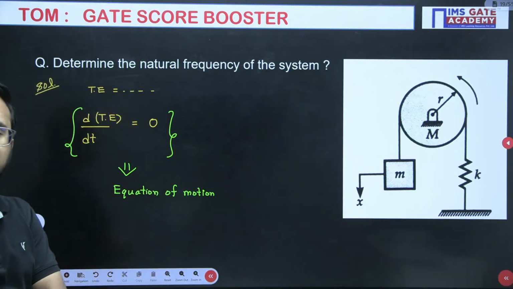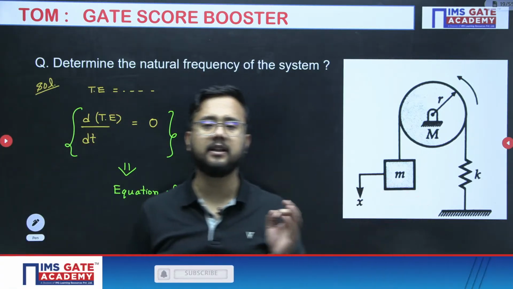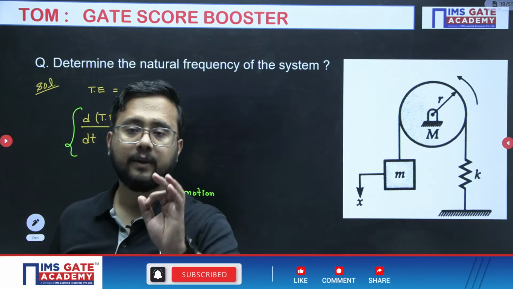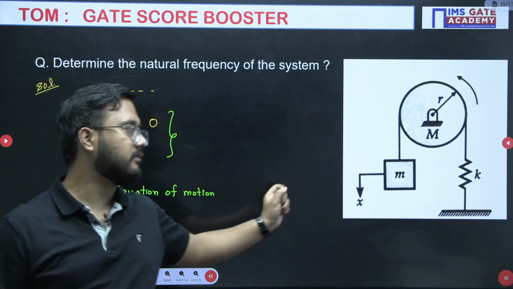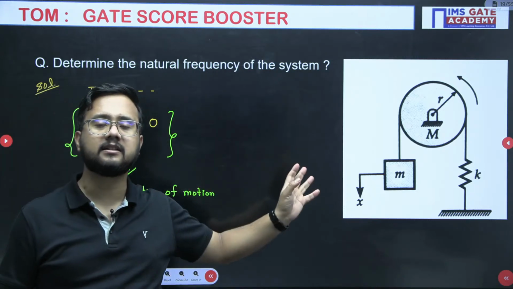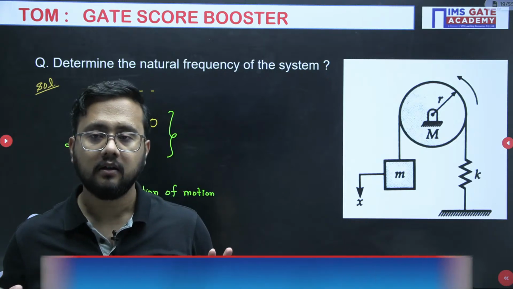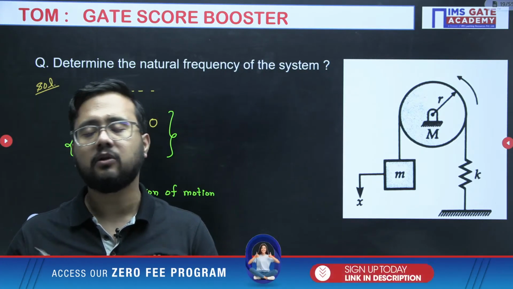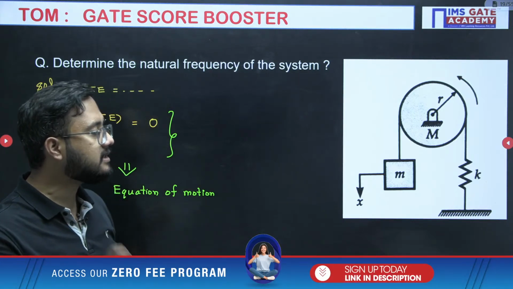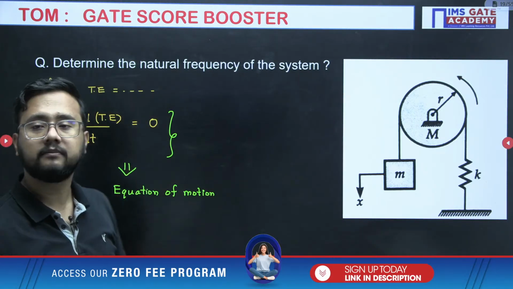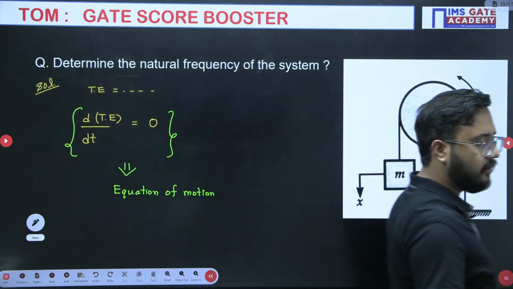So first of all, tell me how many energies are involved in this case. Tell me the type of energies. Please mention in the chat box the total energy of the system. Just write down the kinetic energy for this part, this energy for this part. No need to write down the formula. Please just write what energies will be involved in the system. What are the energies involved in this particular system?